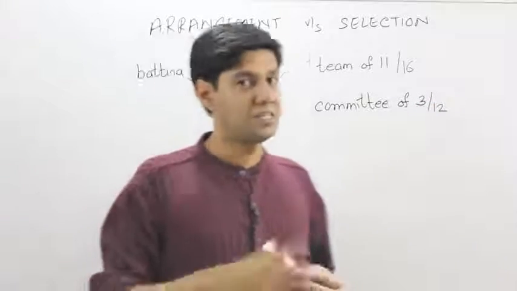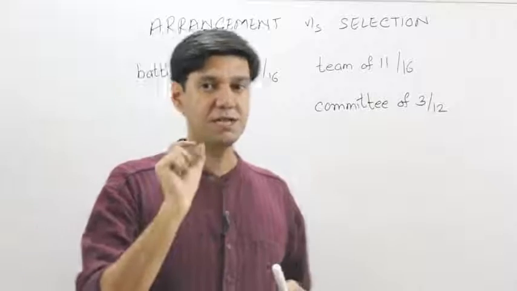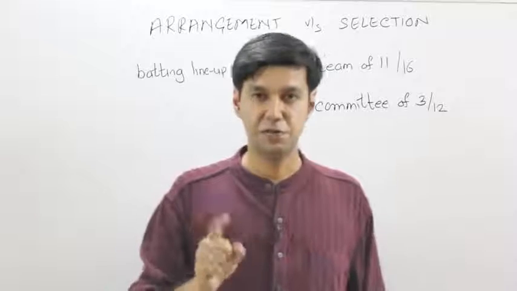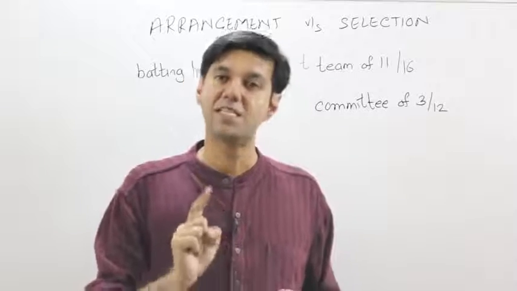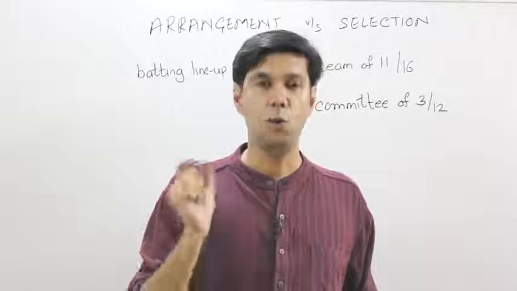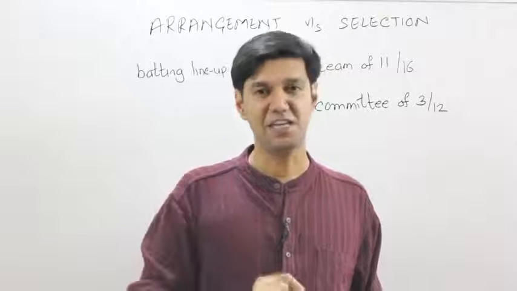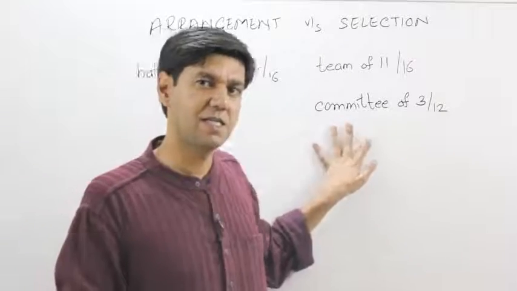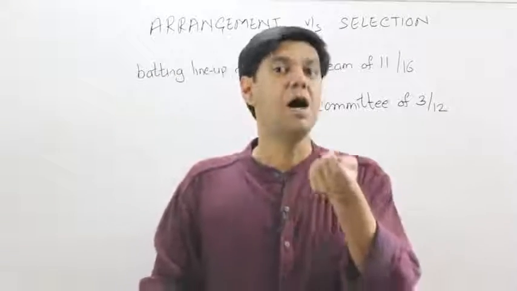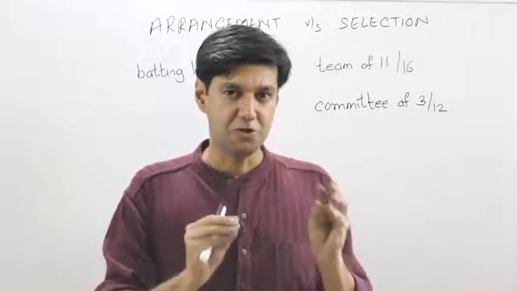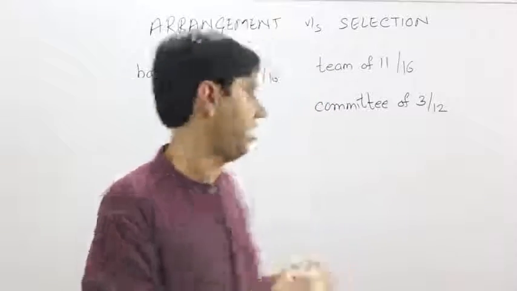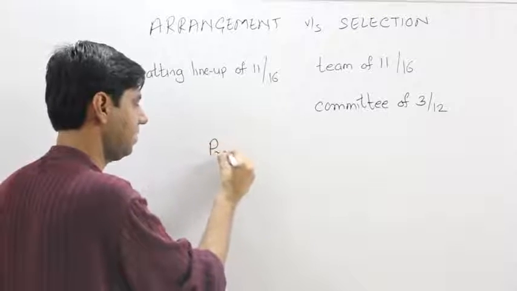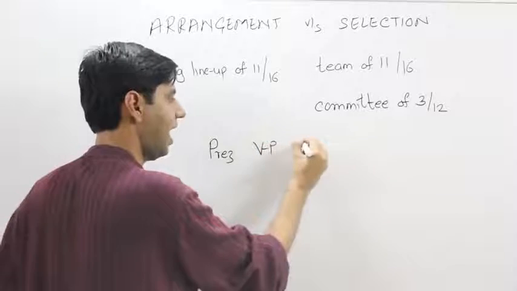Fair enough? Similar situation. I'm still using the word committee, but look at the difference. 12 members, in how many ways can you select a committee of 3 such that one is a president, one is a vice president, and one is a treasurer? Now is it just because I've used the word committee, is it a selection question? No, there's an added designation to each position. That's a president, vice president, treasurer. So remember, names have been given to those positions.